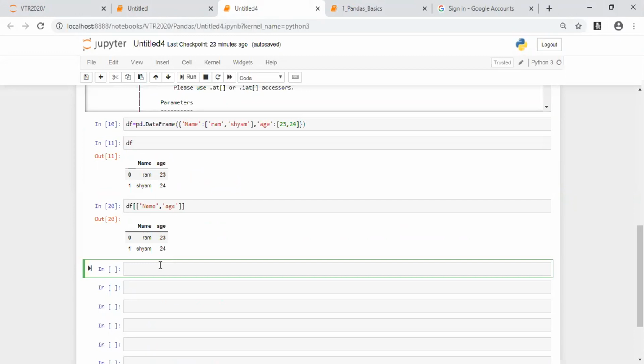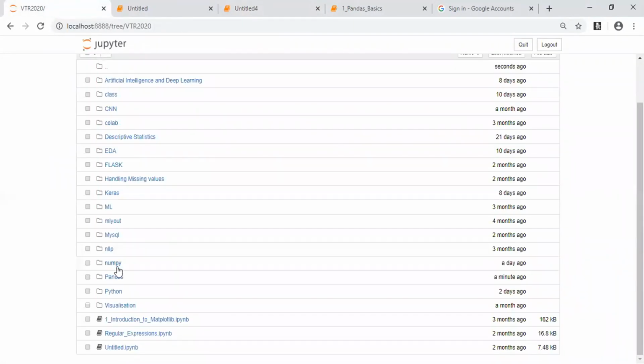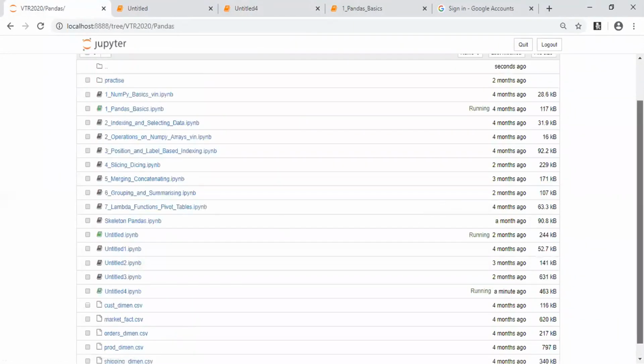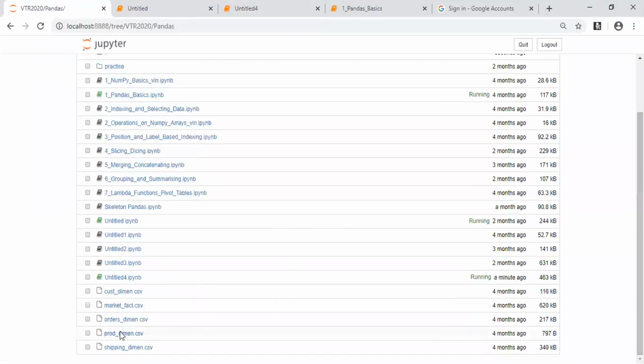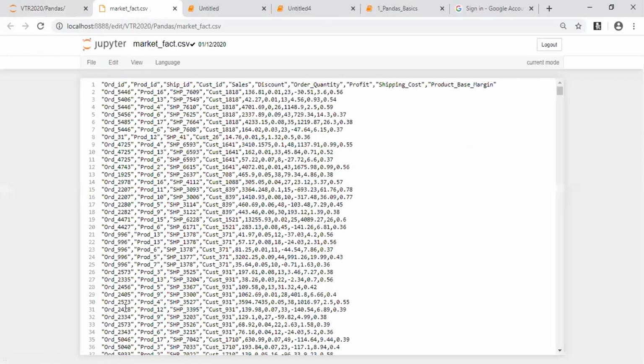We usually don't prefer giving the actual path, so that we upload it to the Jupyter Notebook. Once you upload, the file is automatically uploaded into your environment, and then we start working. In my case, I've created something like pandas here, as you can see at the top. I've uploaded a file named marketfact.csv.